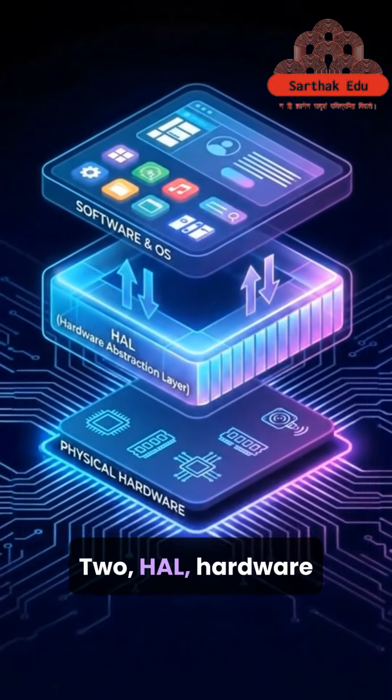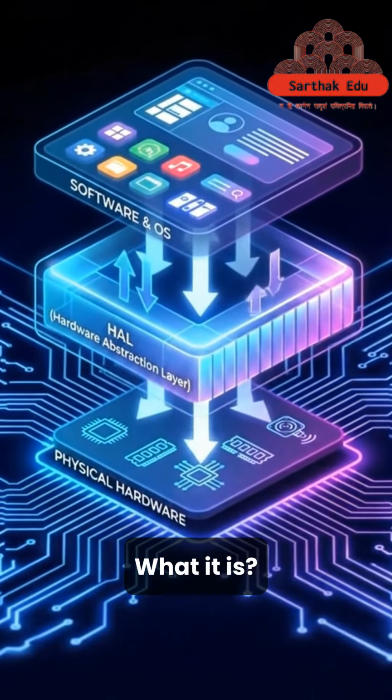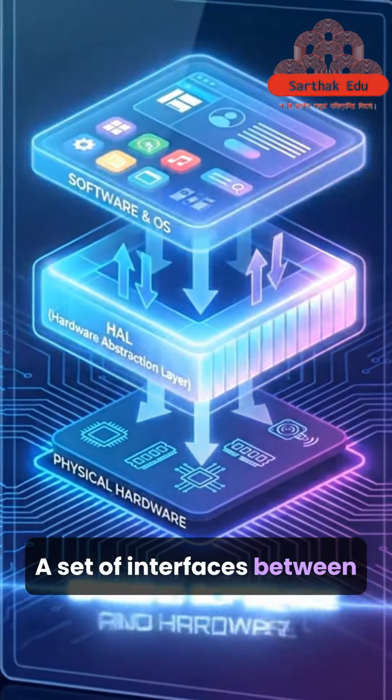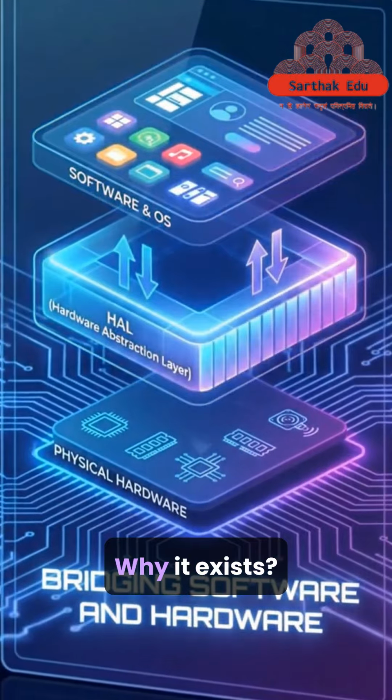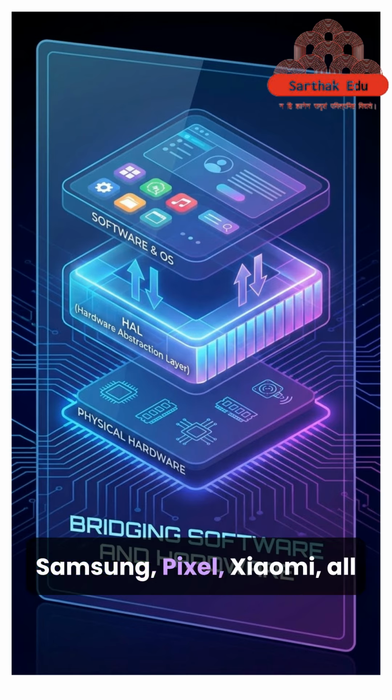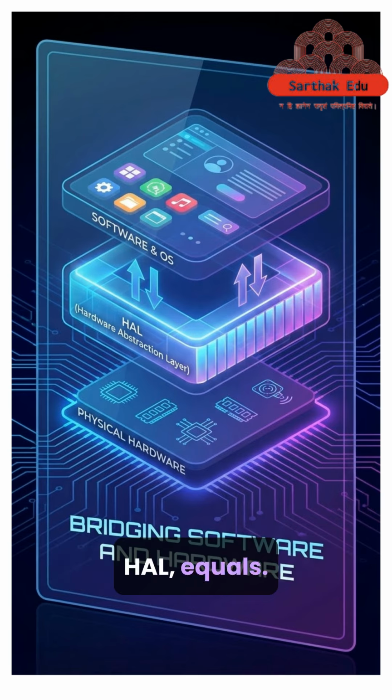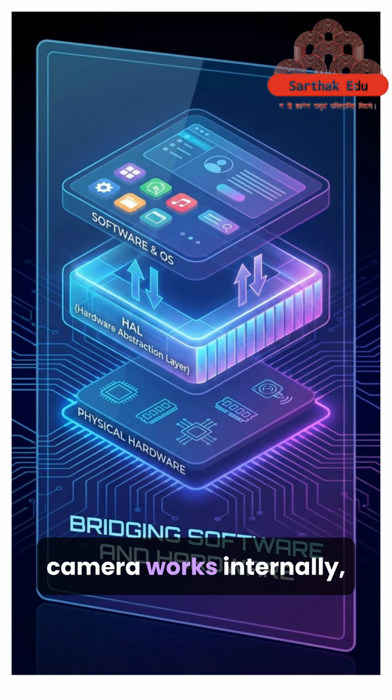2. HAL, Hardware Abstraction Layer. What it is: a set of interfaces between Android and hardware vendors. Why it exists: Samsung, Pixel, Xiaomi all have different hardware. Android needs a standard way to talk to all of it. Examples: camera HAL, audio HAL, Bluetooth HAL, sensors HAL. HAL equals: I don't care how the camera works internally, just give me frames.